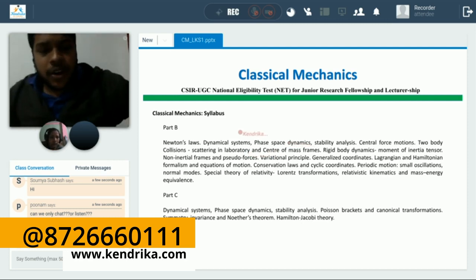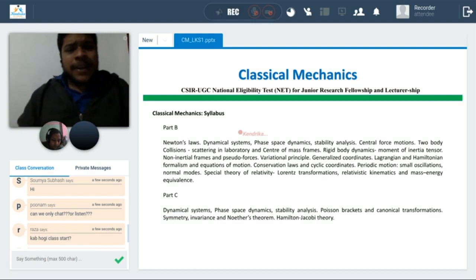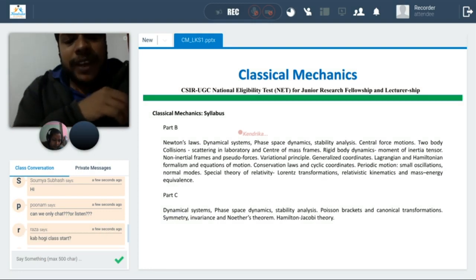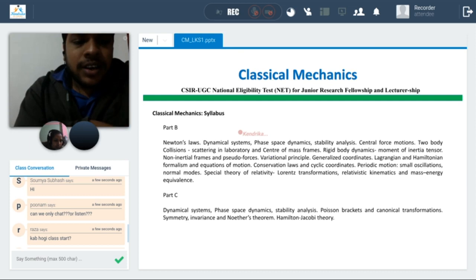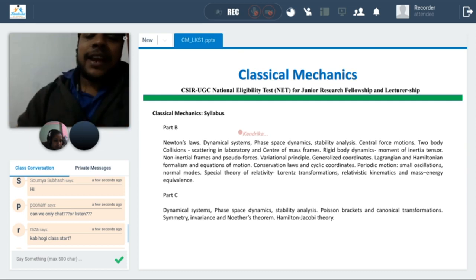We haven't gone into very much detail, but if we solve problems on them in the next class, that will help. And I will put up notes for collision and problems on that. So this will be the next class.